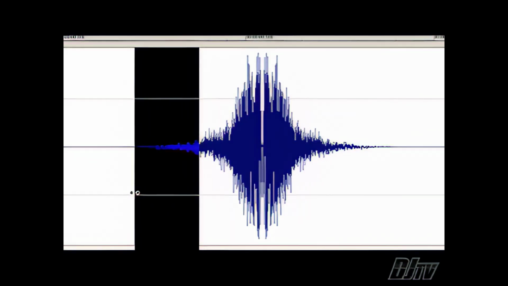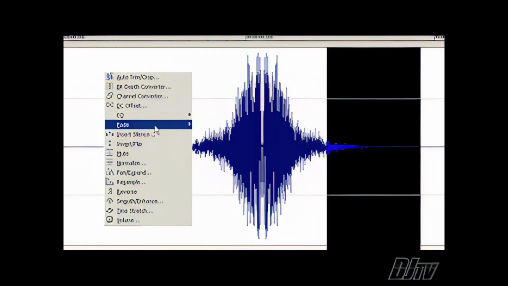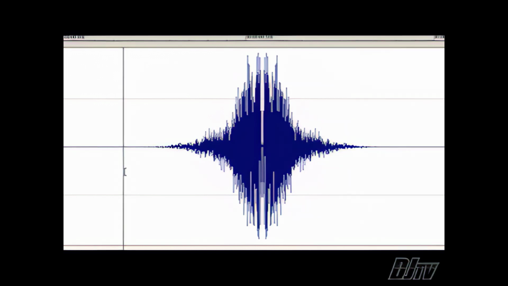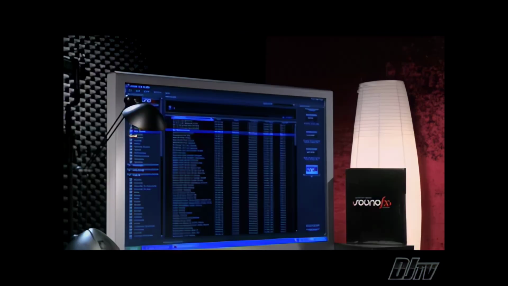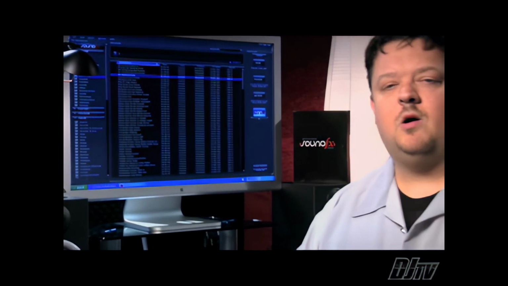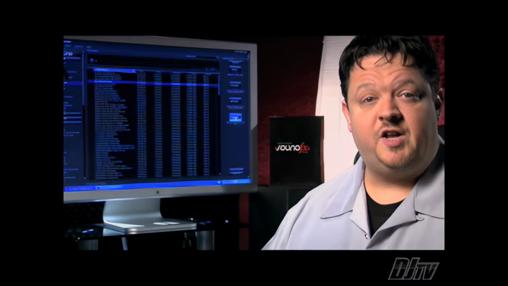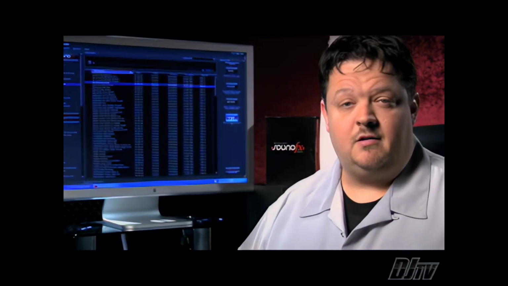We'll start by adding a fade up on the start of this sound and a fade out on the end. This just sort of smooths things out. Now if we apply our pitch bending friend, we'll put this peak in the middle and we get a noise like this. Nice. By experimenting with sounds you already have in a library like the Digital Juice sound effects library, there's no limit to what you can create.